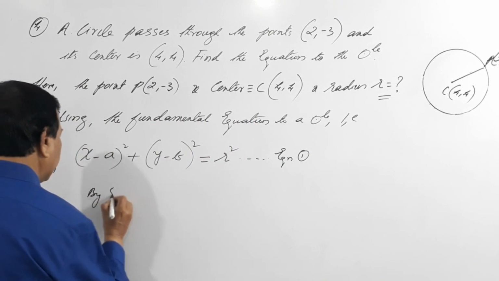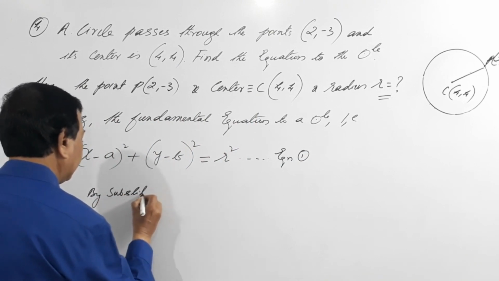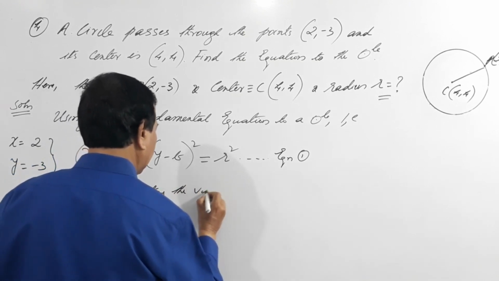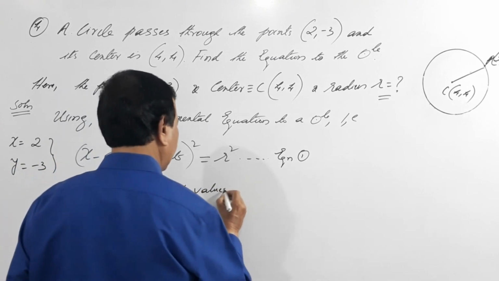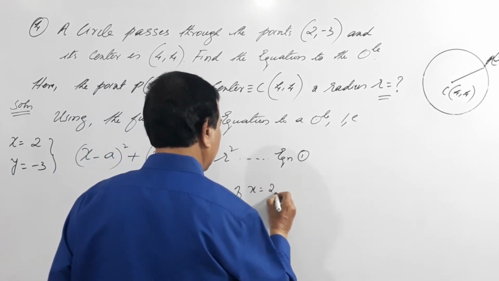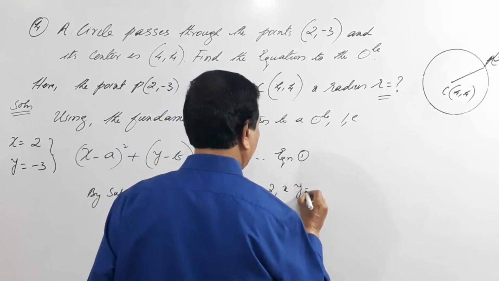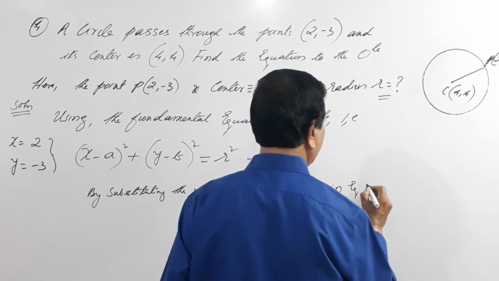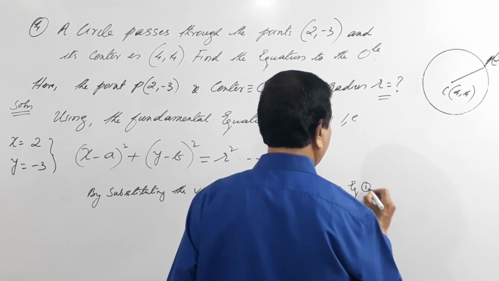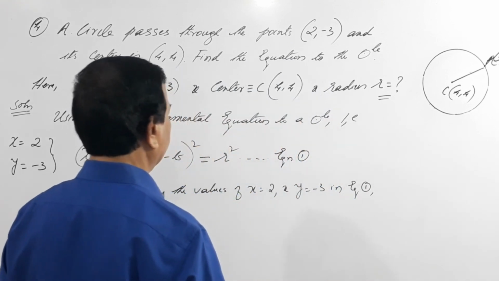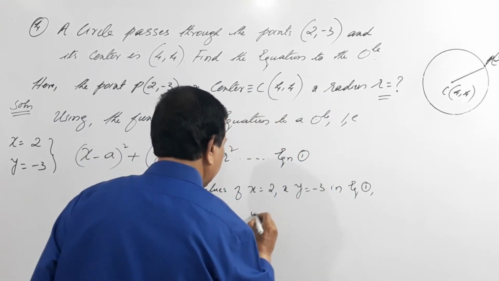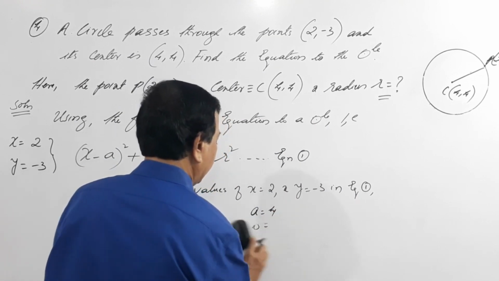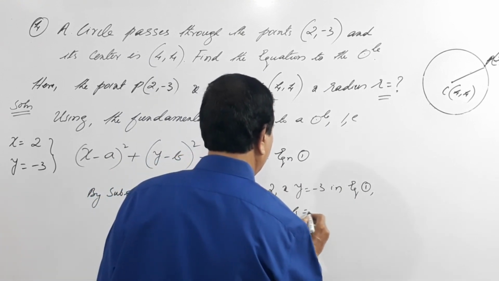By substituting the values of x equals 2 and y equals minus 3 in equation 1, and we have the center, that is a equals 4 and b equals 4.